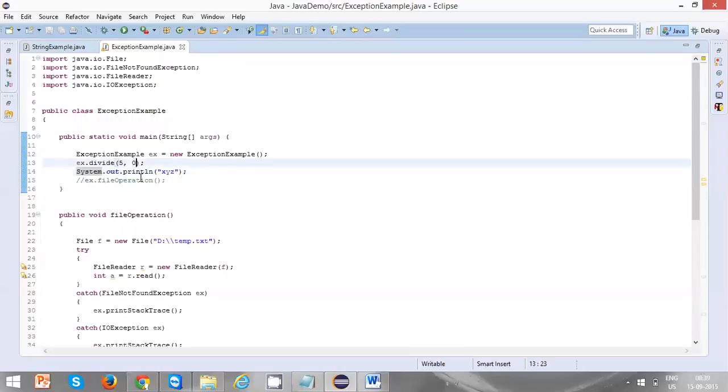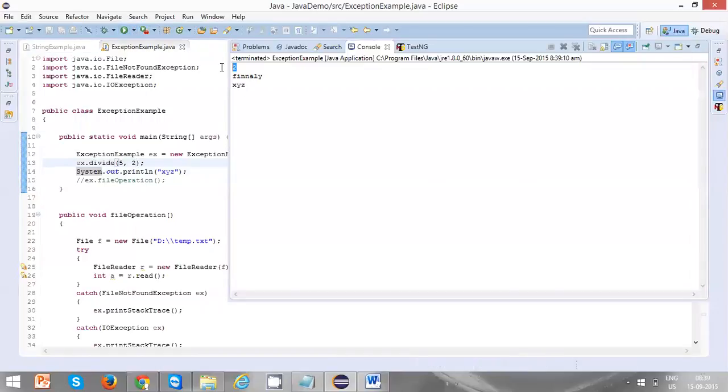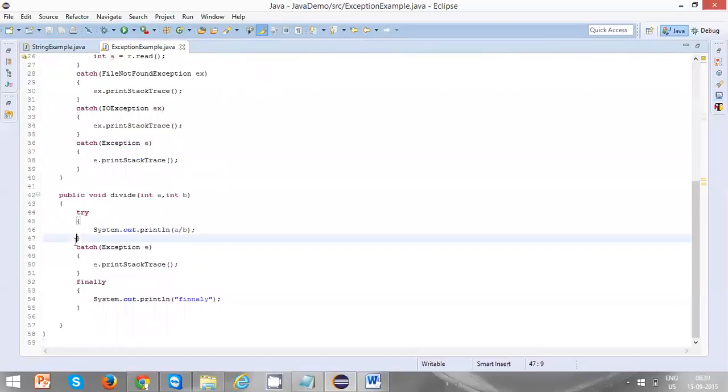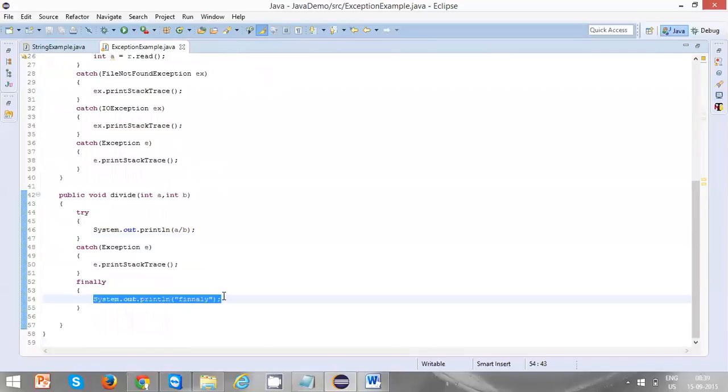Let's see, in this case it should not throw any exception. Let's run this one. So the value is 2, 5 by 2 is 2, and we also executed finally and xyz. So whether the exception is thrown or not, finally will always be executed. Remember, whether the exception is thrown or not, the finally block will always be executed.